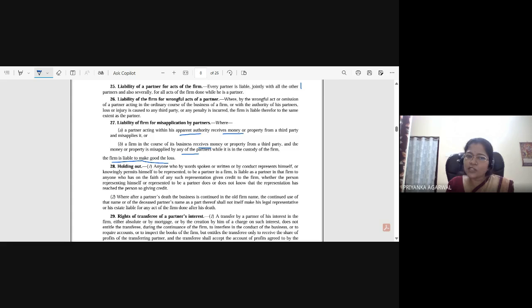Now this 1 lakh rupees is already received as value for that transaction, and since the partner has misapplied it, the firm is liable to make good the loss. The firm has to deliver the goods that the partner has ordered to the third party. Similarly, if the firm has received the money and any of the partners has misapplied it, the firm has to make good the loss.